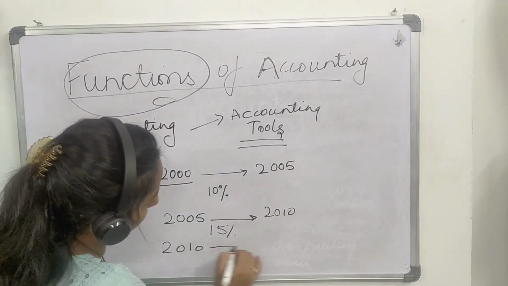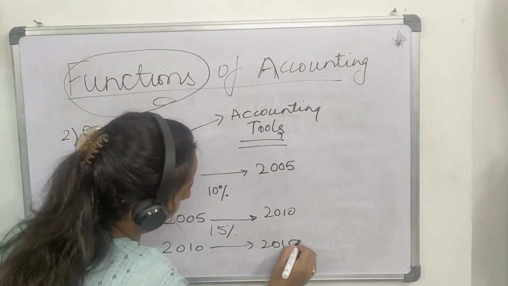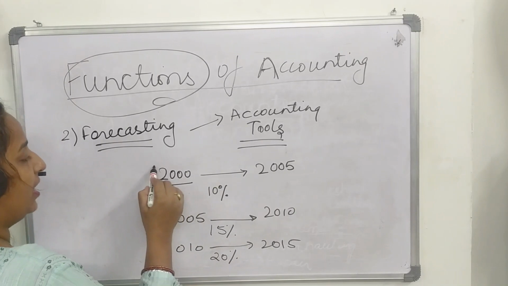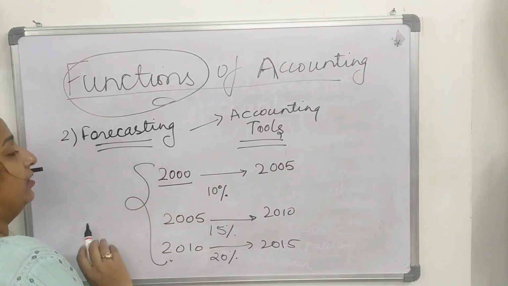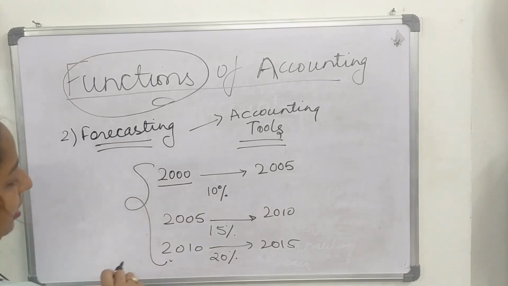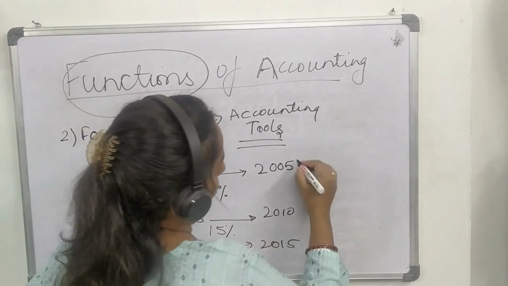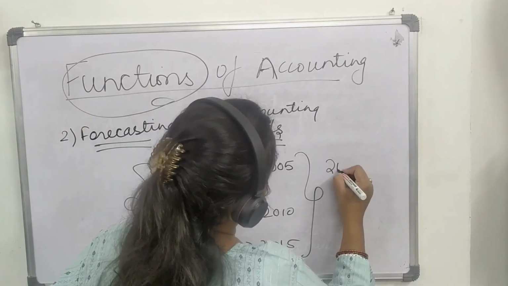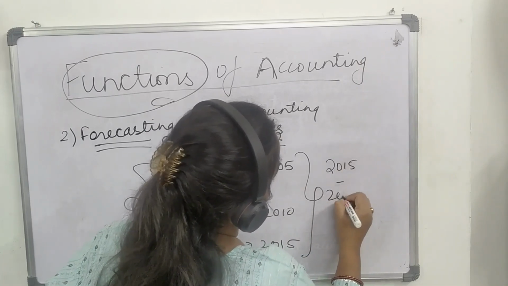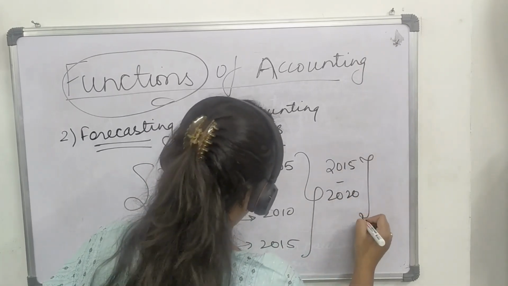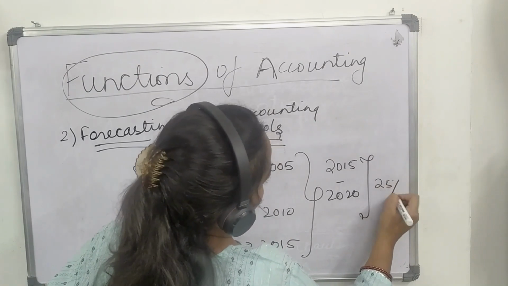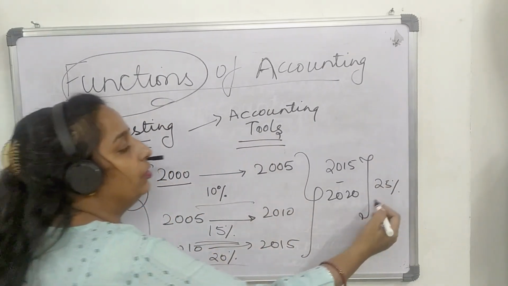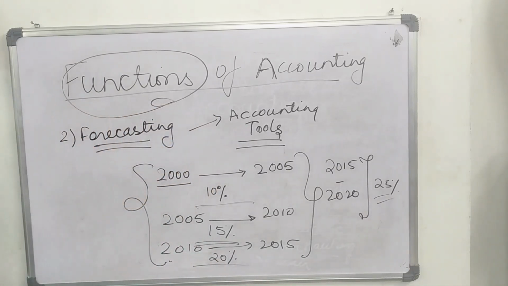Now 2010 to 2015, again the company grew. By seeing the data which has been presented, anybody can do the actual analysis that the next stage the company will grow, if working on the same pattern, in this manner only.